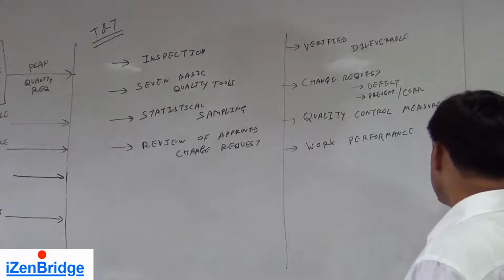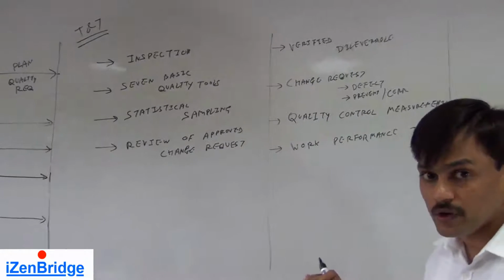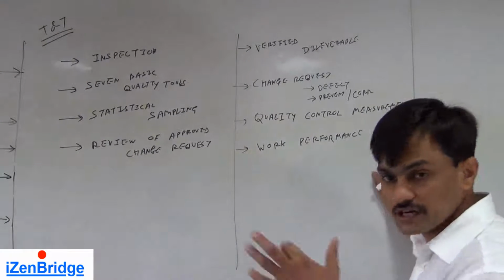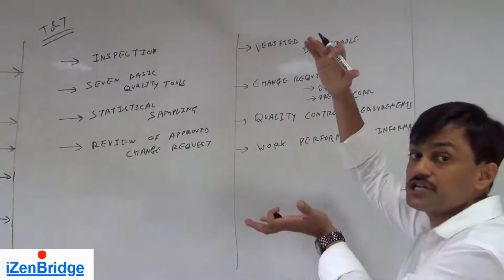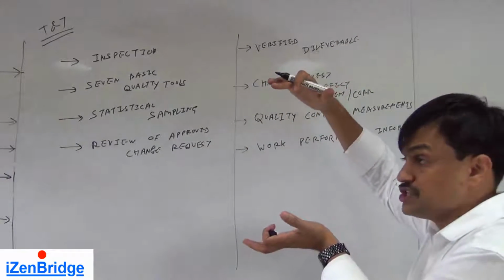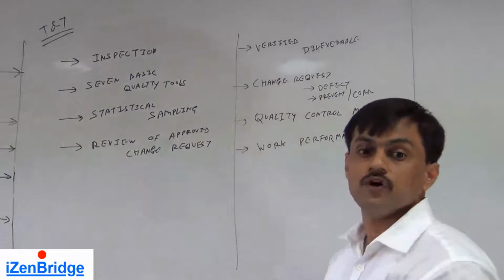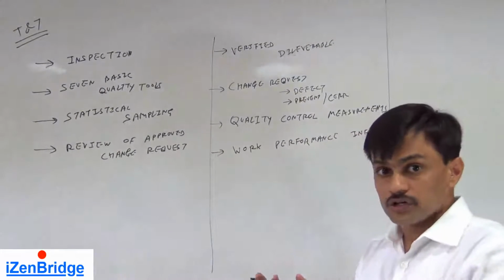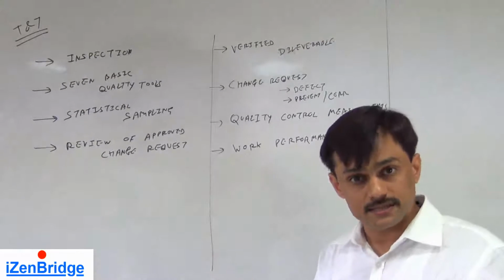Just to remind, all monitoring and controlling processes will generate work performance information for their respective knowledge area, and this can get further consolidated in the project integration management knowledge area, and then get presented to the respective or detailed stakeholders. The other output which is coming from this is validated changes.